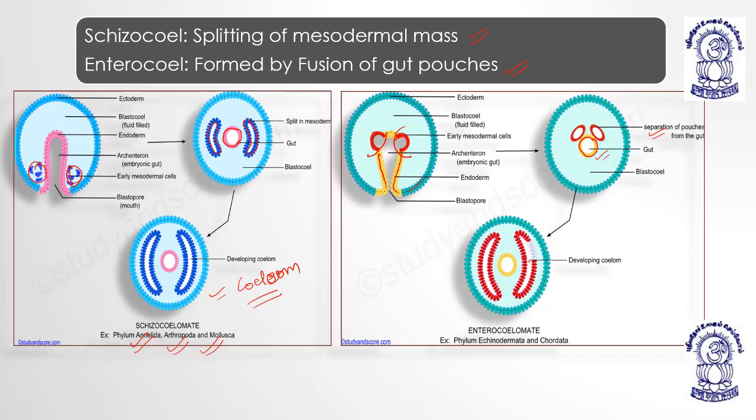So this is why the gut pouches are considered to be a forefather, meaning your grandfather, grandmother, of your gastrointestinal tract. It is seen in phylum Echinodermata and phylum Chordata. It is enterocoelom. Okay, is it understood?